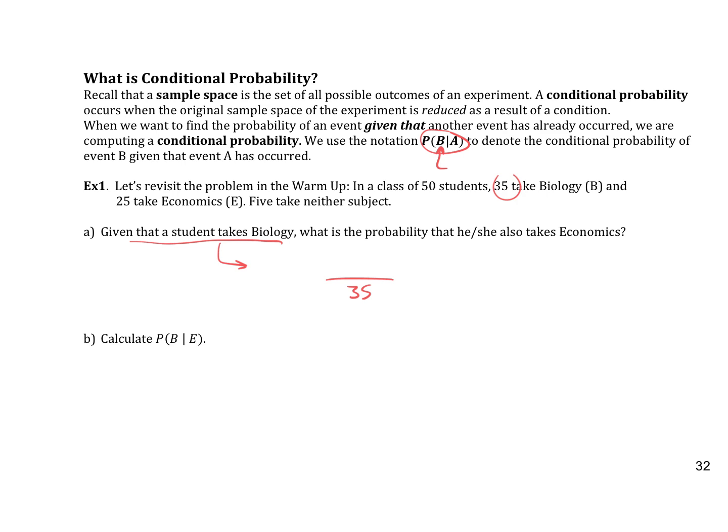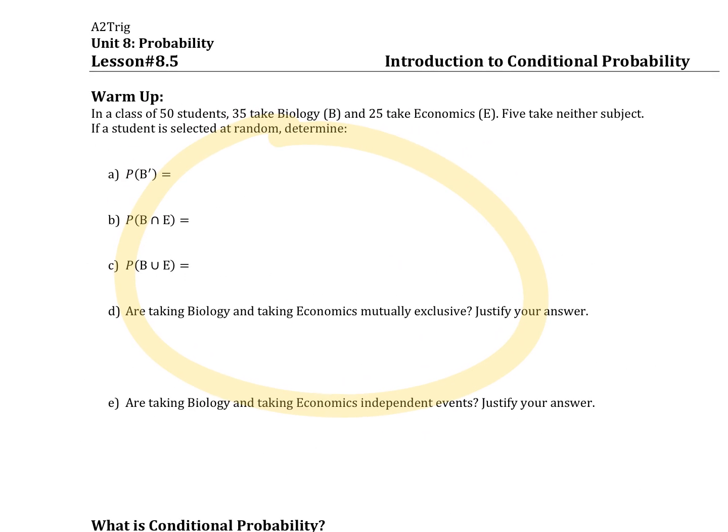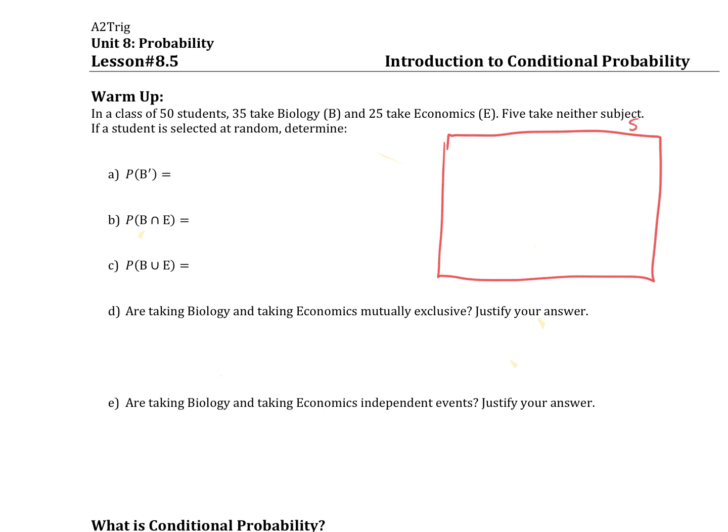Okay, it turns out I'm going to have to do the Venn diagram. I can't figure this out. All right, no problem. We'll just do the Venn diagram. I have to erase all this separately. All right, different than my Notability. Okay, so let's make the Venn diagram for this. This is fine. 50 students, so we have 50 in the sample space. We have biology, that's 35. We have 25, that's econ. And we have 5 for neither.